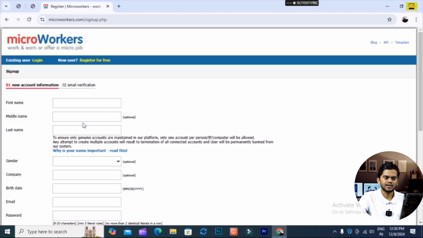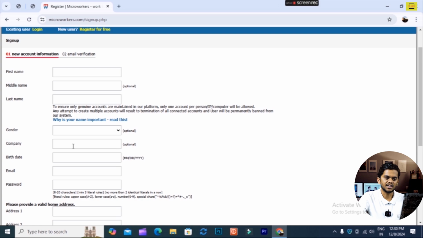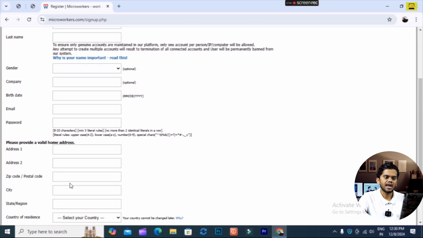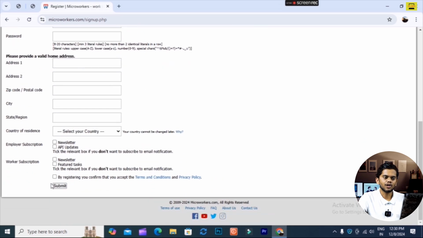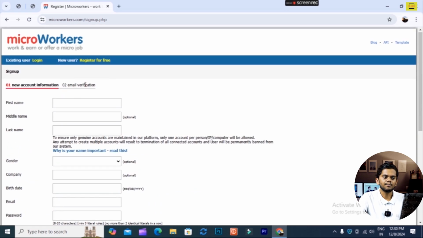You first have to type your name, middle name, last name, gender, company name, birth date, then email, password, then address line 1, city, state, region, country. Then you have to submit it. After submitting, there is also email verification. You have to go to that email, open it, and verify your email. After the email is verified, you will get work from this Micro Worker website also. So this is the fourth way and a best way you can start to earn money.